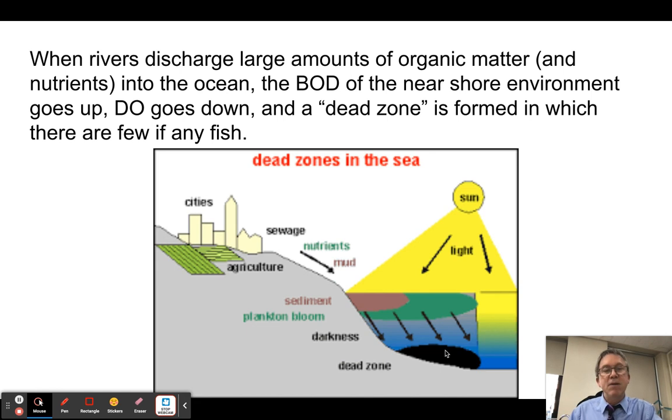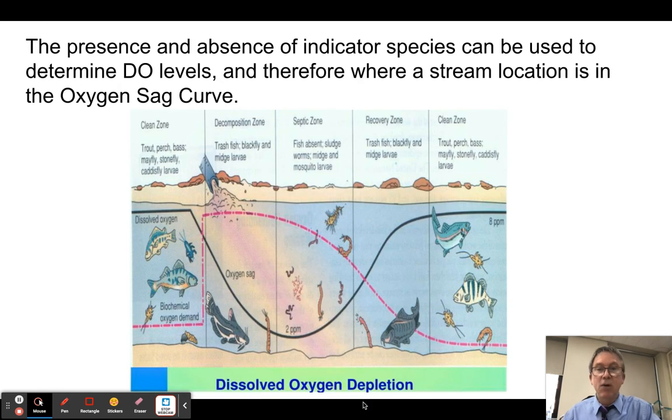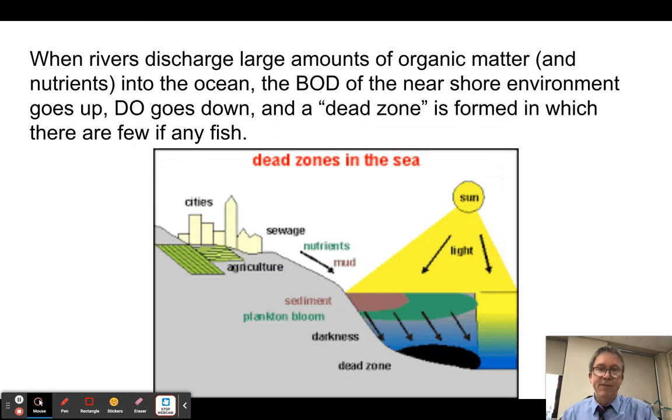The only thing that's different between this and the other types of eutrophication events we're talking about is the scale. We're talking about rivers dumping in vast amounts of this. This can cover thousands of square kilometers. These things are vast, and no fish can live there. The oxygen demand is so great that basically there are no fish. So it's basically like we're here for thousands of square kilometers. Pretty creepy, right?